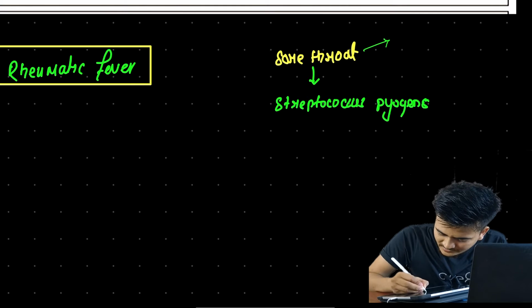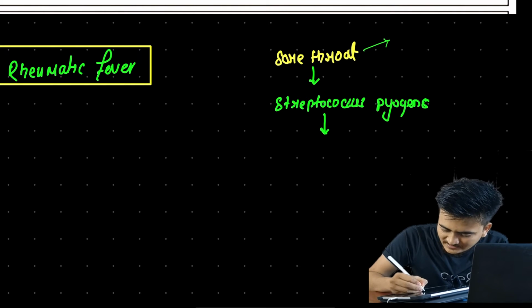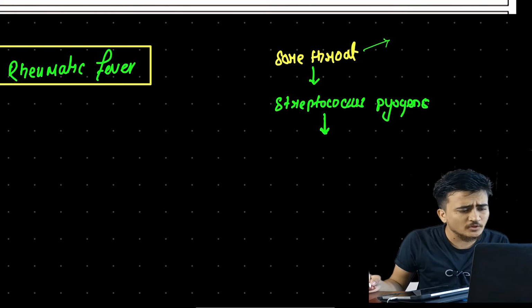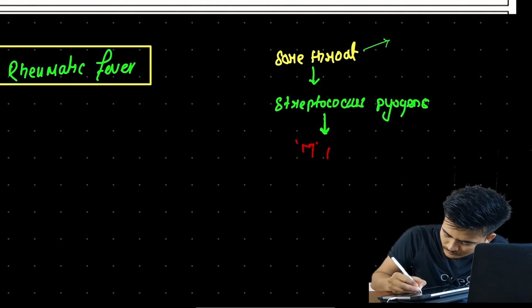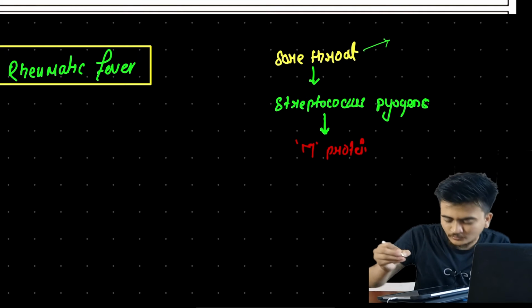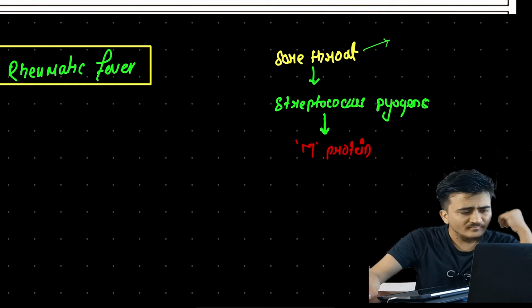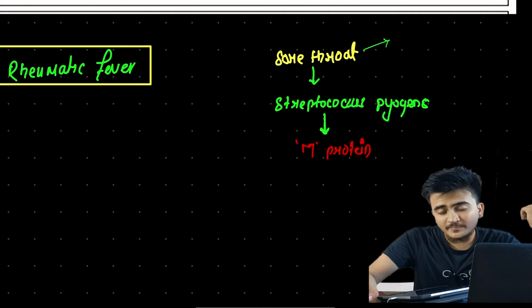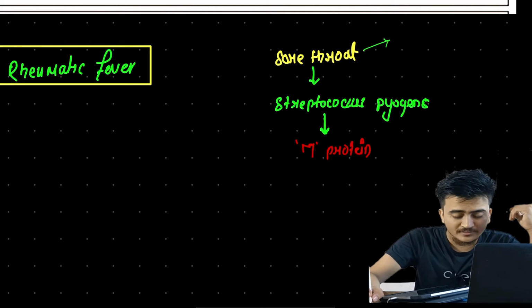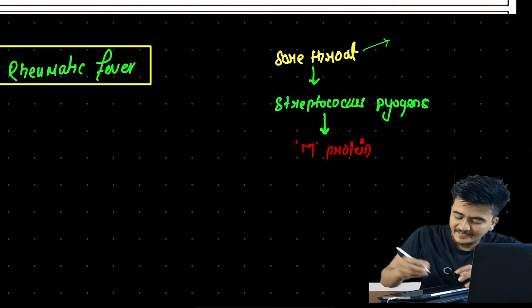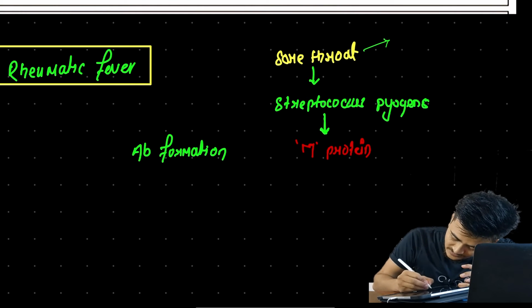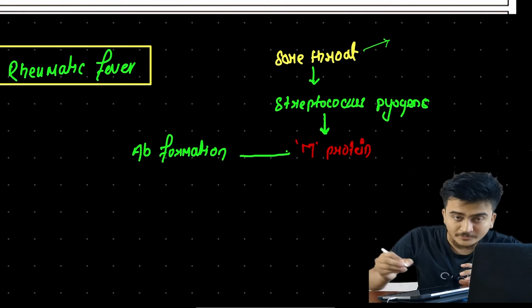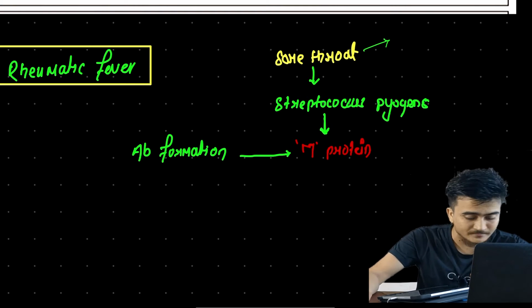What this Streptococcus pyogenes does is, as it enters the body, it will cause release of M protein. Now the defense mechanism of our body will detect this M protein and start developing antibody against it, to remove or degrade this M protein.